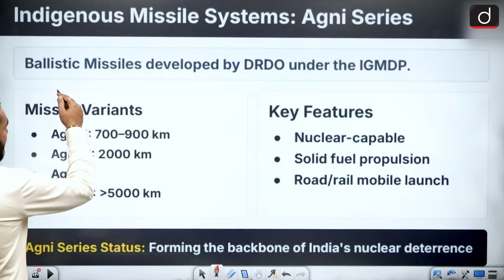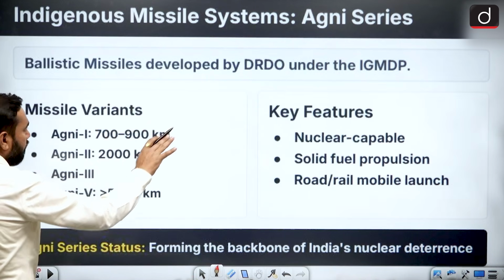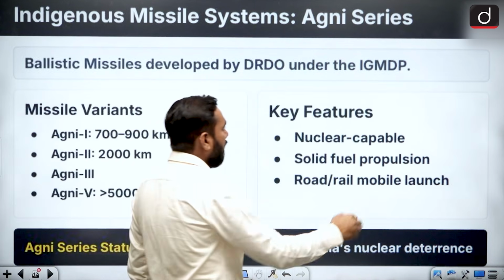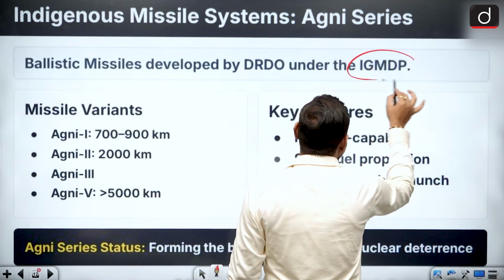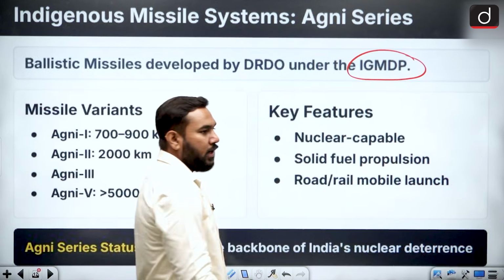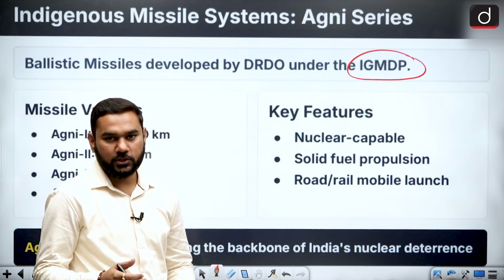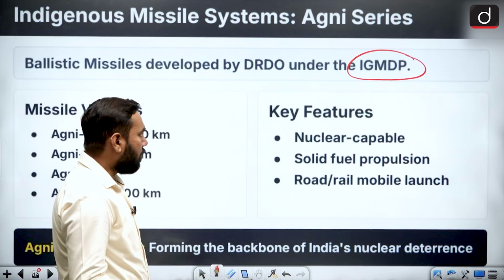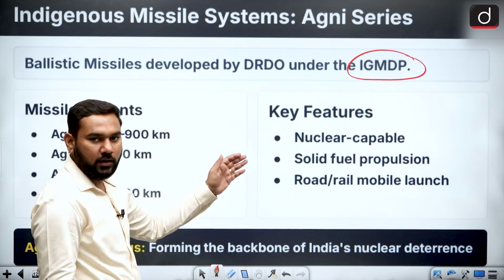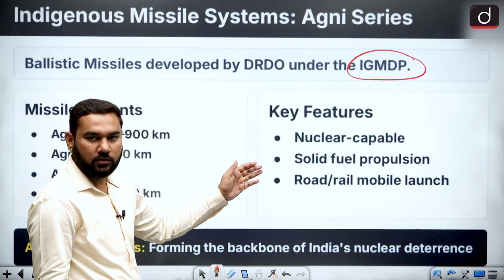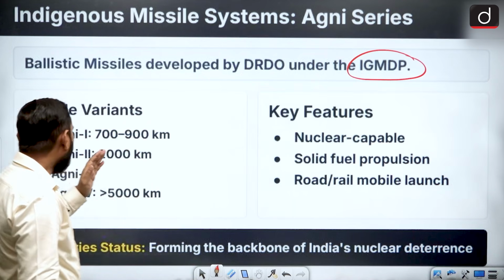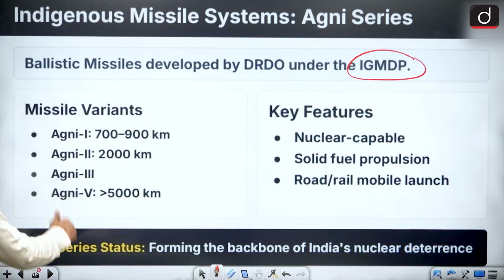This is a ballistic missile developed by DRDO, and you know that India has a program called the Integrated Guided Missile Development Program, started in 1983 under the guidance of APJ Abdul Kalam Sahab. By this we developed Prithvi, Agni, Akash, Nag.